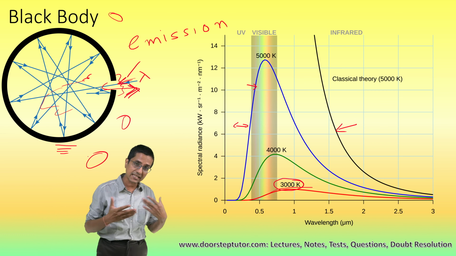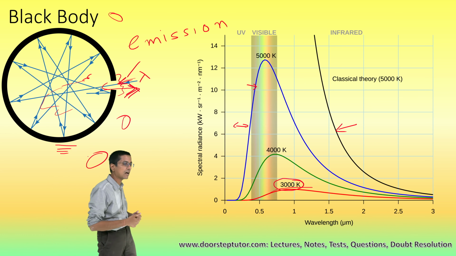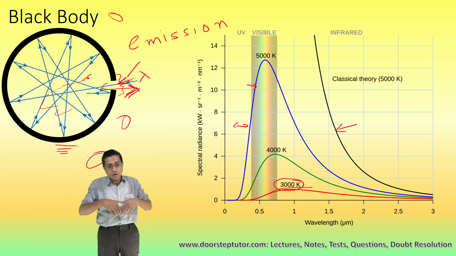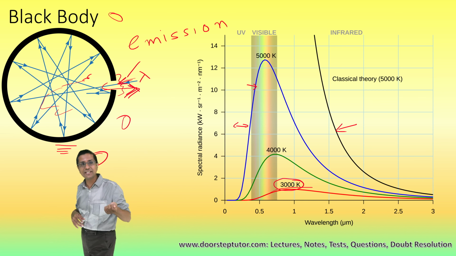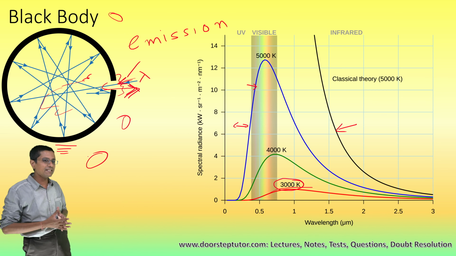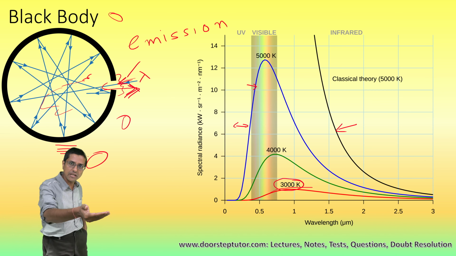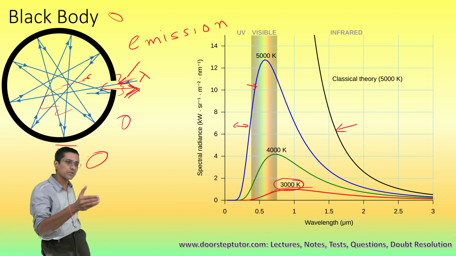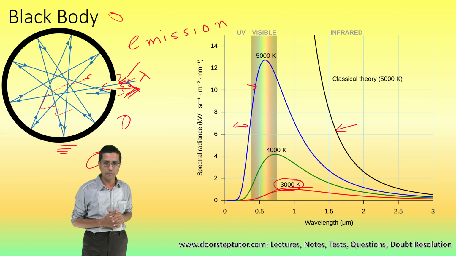Now, in the next class, we will talk about the emissivity: what is the emissivity, how does it relate to the black body, and how can we talk about other bodies in terms of the emissivity of the black body. This is a theoretical phenomenon, and it is very hard to practically construct a black body. So where does the application of this theoretical phenomenon come into play?